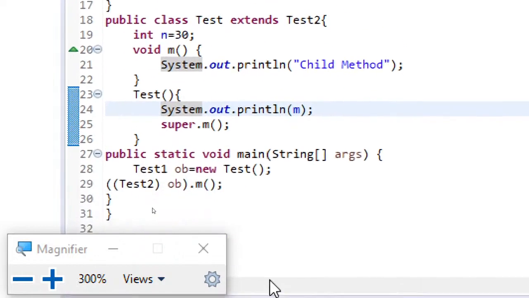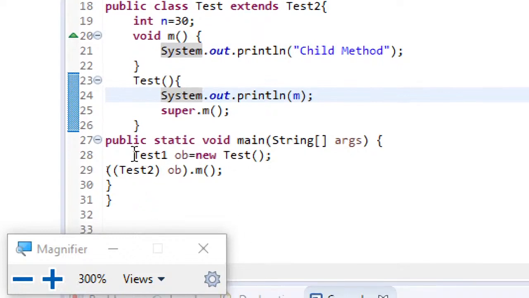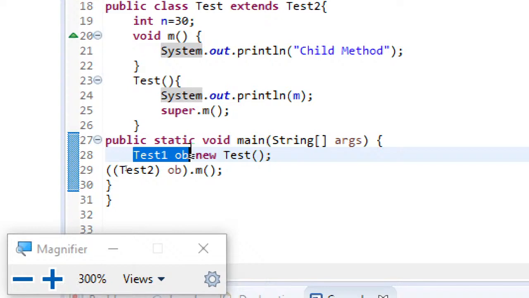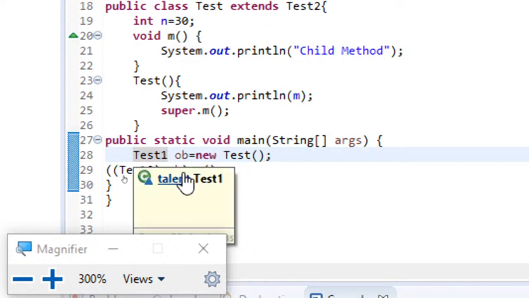And next, the last point which I have explained just now is, parent class reference variable can be used to point to the child class object. But when you are accessing any of the data or methods, that data or methods should also be defined by the parent, just like what you have seen here.